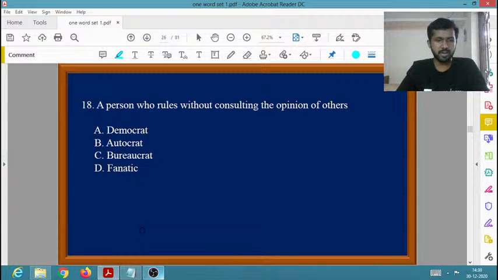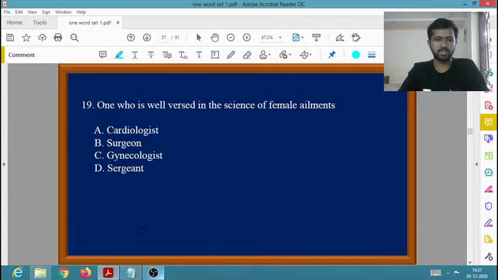A person who rules without consulting the opinion of others. What is the one word for that? Yes, very good. The one word for that is autocrat. An autocrat is the person who rules without consulting the opinion of others. You know, a democrat always rules considering the opinion of others. So the right option is autocrat.